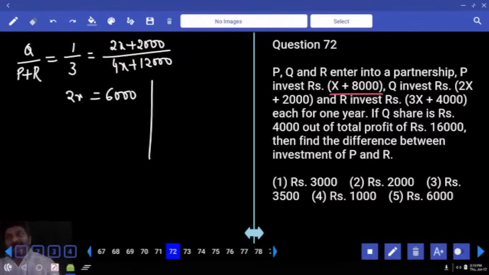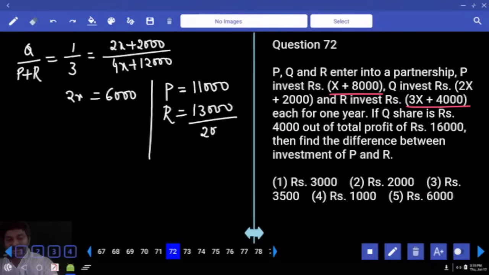Investment of P is X plus 8,000. So P invested 3,000 plus 8,000, 11,000. R invested 3X plus 4,000. 3X is 9,000 plus 4,000, 13,000. The question is about the difference, which is 2,000.